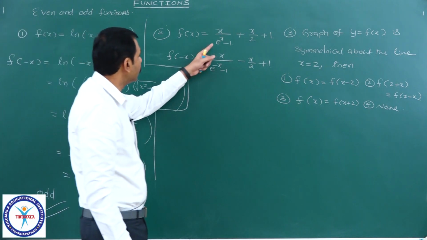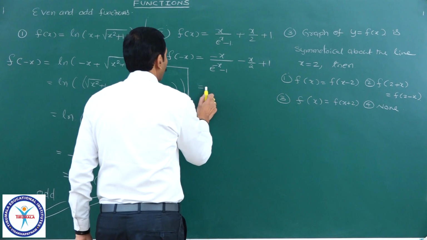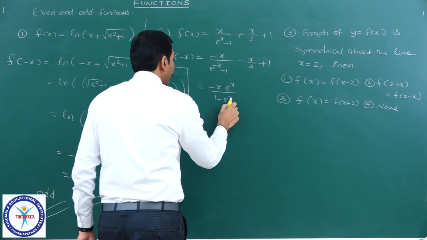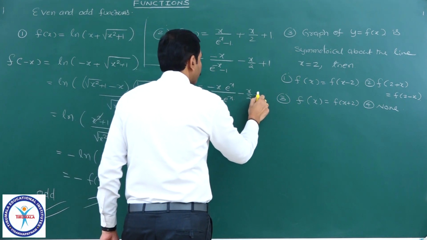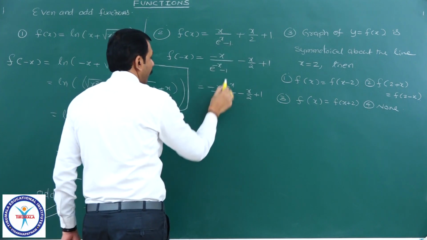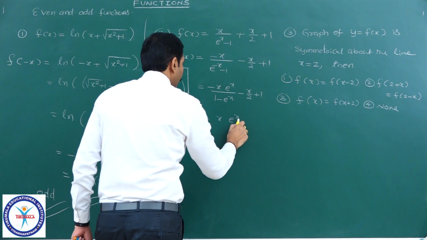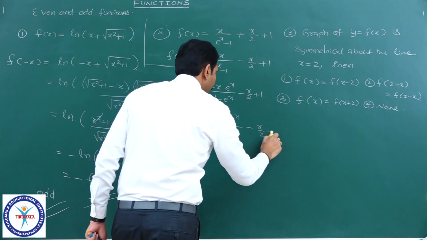Now, because here e power x is there in the denominator, I will write e power x. It is equal to minus x into e power x by 1 minus e power x. I wrote 1 by e power x LCM, minus x by 2 plus 1. Of course, e power x minus 1, I will multiply with minus sign. Finally, it is x into e power x by e power x minus 1 minus x by 2 plus 1.